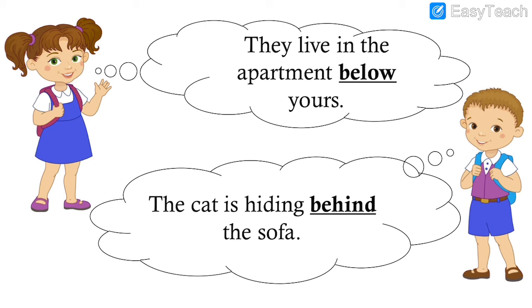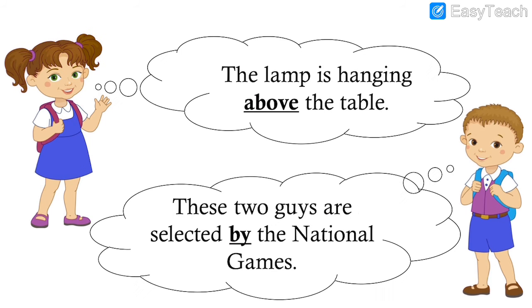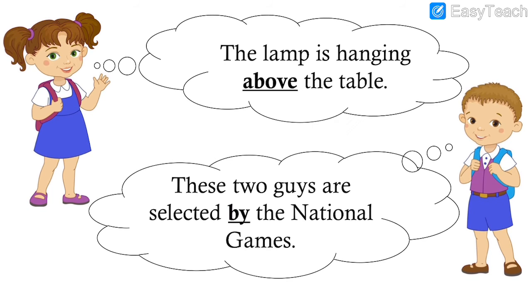So below and behind also show the position. The lamp is hanging above the table. It shows the position of the lamp, which is above, means up, above the table.